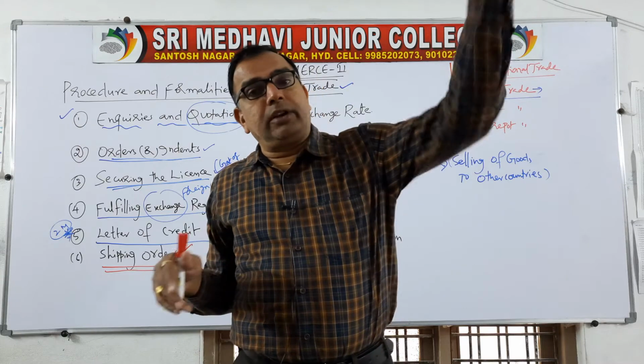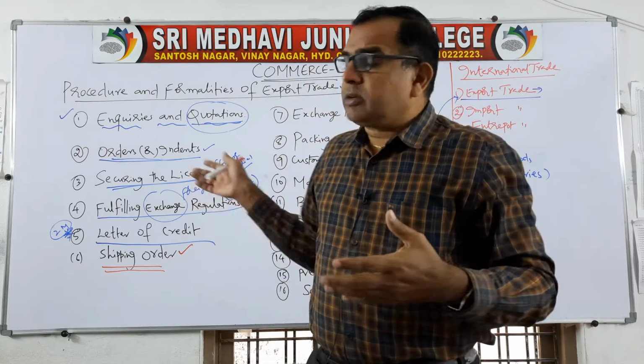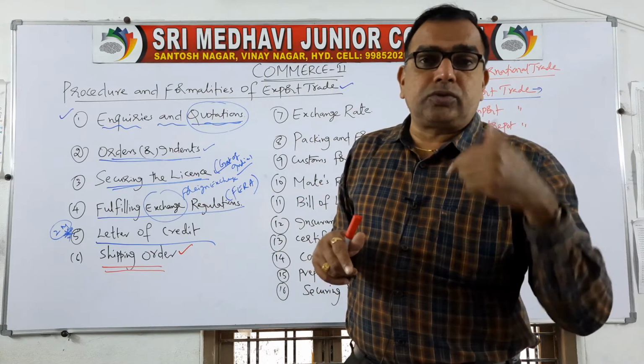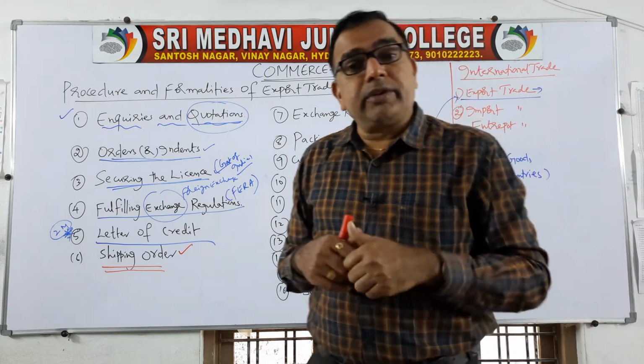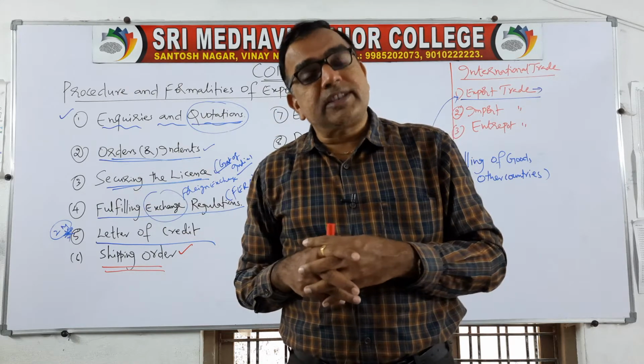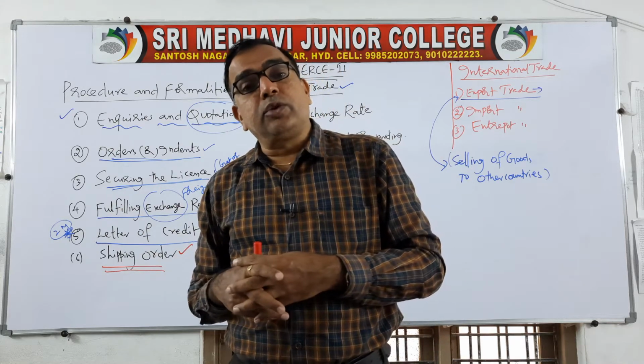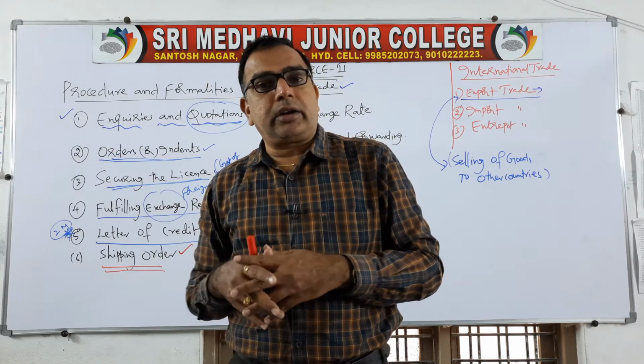Like for traveling to a picnic, you are making an arrangement with a traveling company. Similarly, the exporter has to enter into an agreement with the shipping company for allocating some space in the ship for carrying goods from one country to another country.